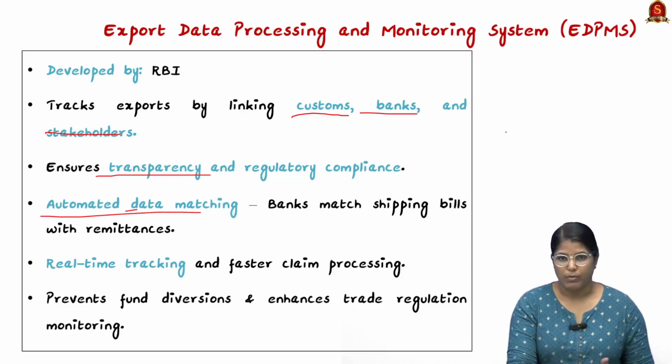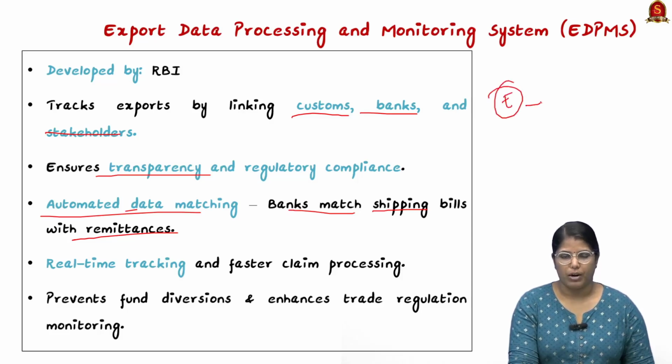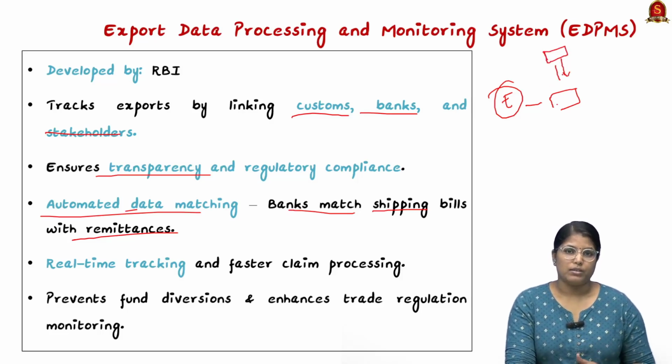So let me explain what this is. This actually matches shipping bill with remittances. Remittances is nothing but the payment done by the customer. Imagine you are a vendor and you are exporting a particular product, so you will be providing a bill, right? And this bill will be received by the customer and the customer will provide you a payment. So both these bills should actually match.